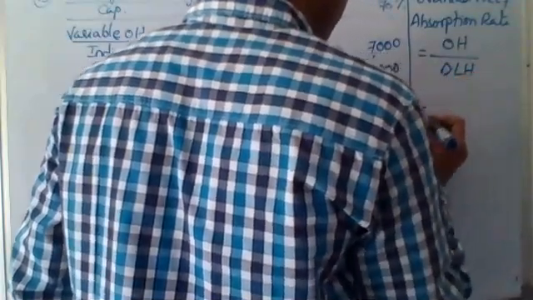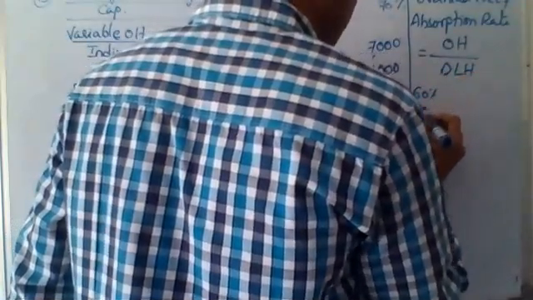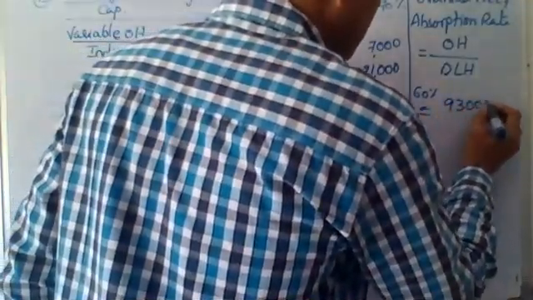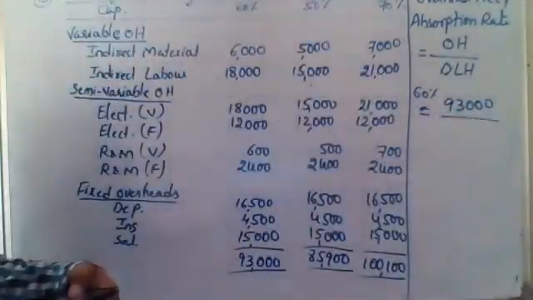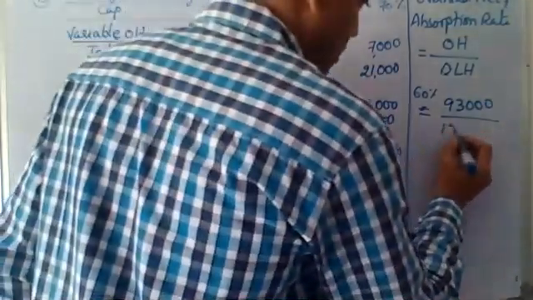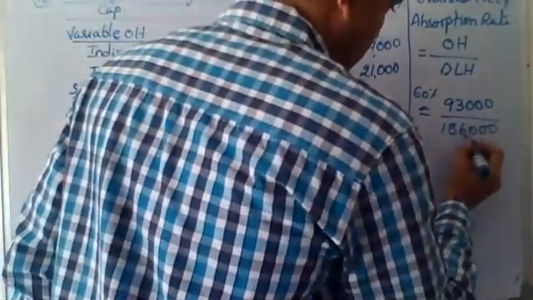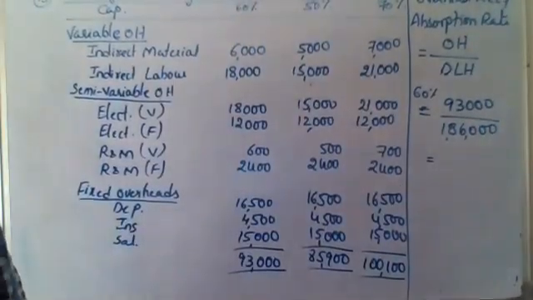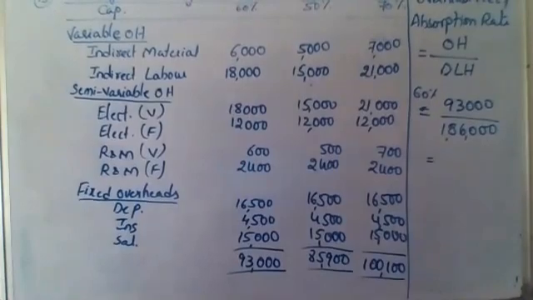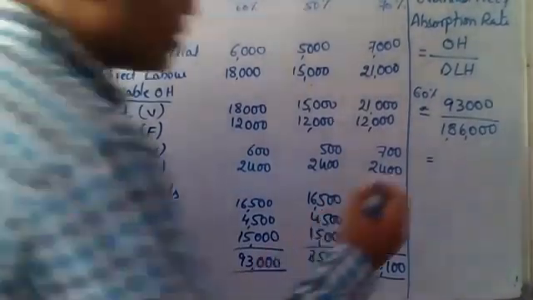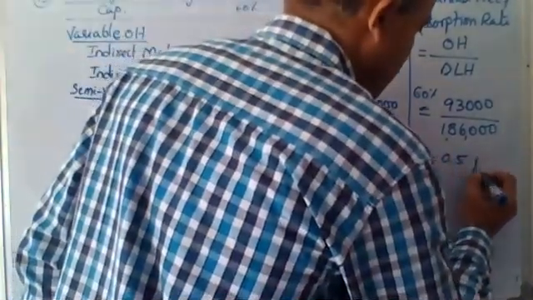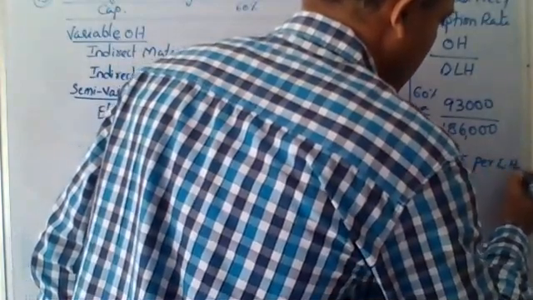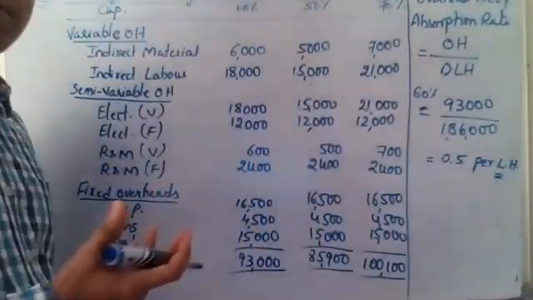So for 60% capacity, your total expenditure is 93,000 rupees, and the direct labor hours given in the question is 1,86,000. So 93,000 divided by 1,86,000 hours gives me 50 paise. So the overhead rate is 50 paise per labor hour.